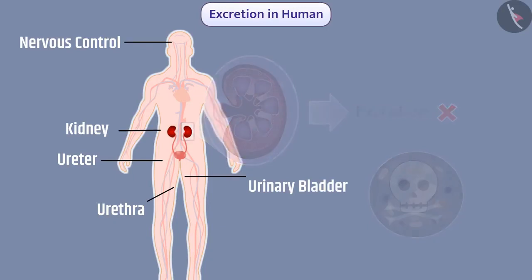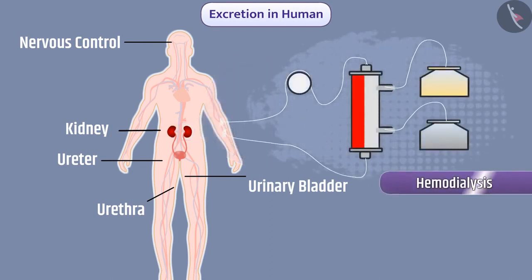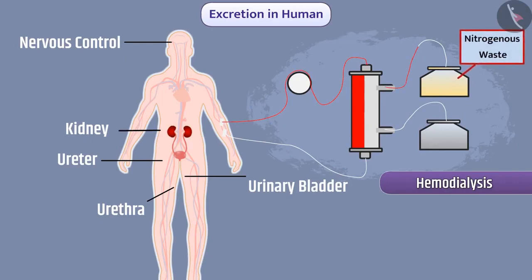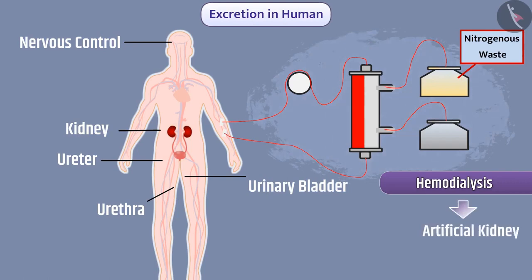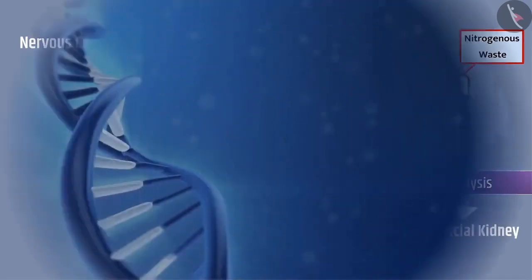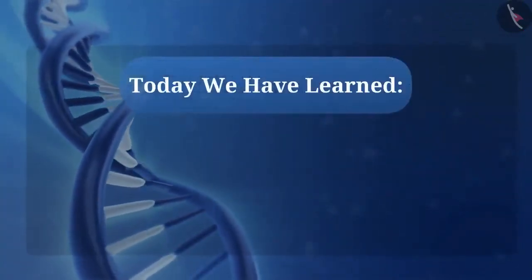In such cases, hemodialysis is used, in which the blood is filtered with the help of machines and nitrogenous waste is removed from the body. That is why we call dialysis an artificial kidney. So today we have learned about